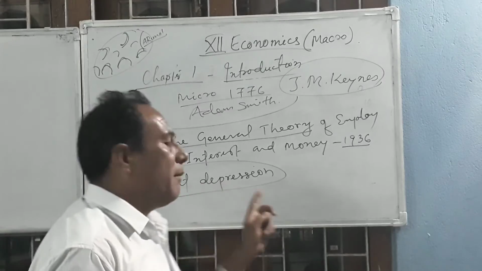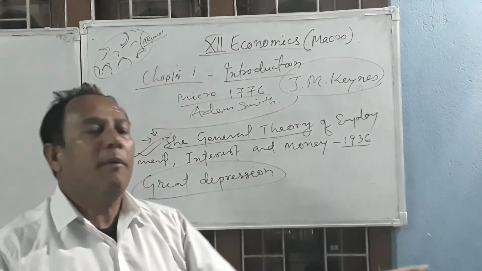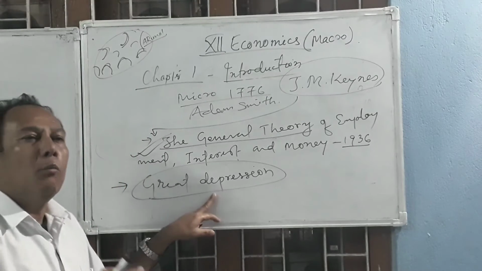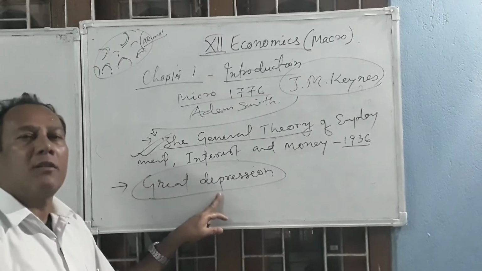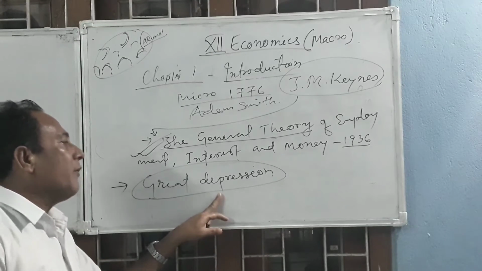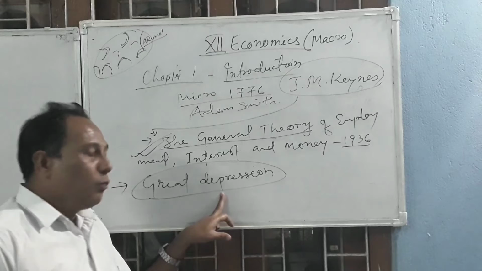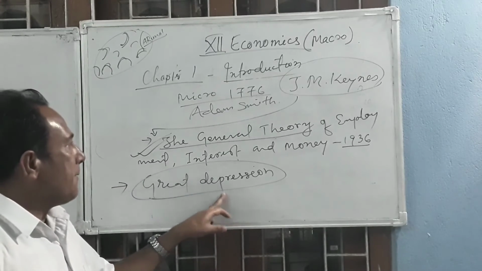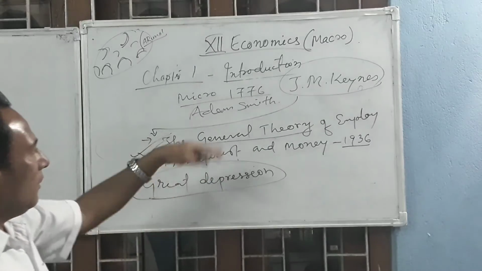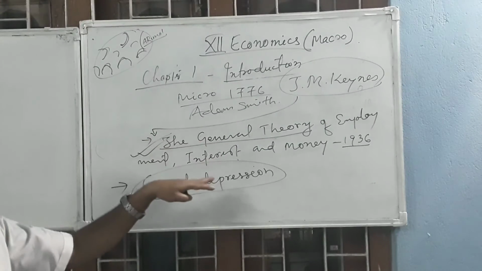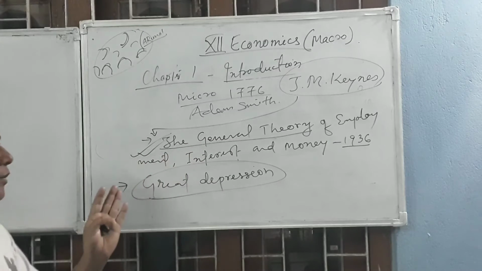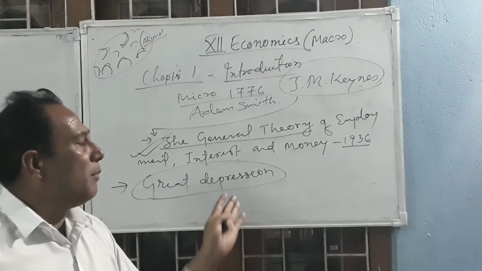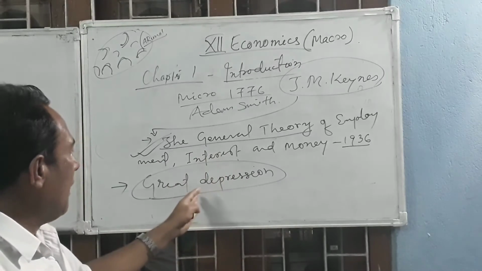And when the Great Depression problem had been solved and all economic problems had been sorted out, the economics subject became more popular, more vibrant, and everybody started understanding it. They started using the theories to make the country progress in a sequential way. So, my dear children, whatever I told you now is just the introduction and history of macroeconomics, from where macroeconomics started, and I have already explained.